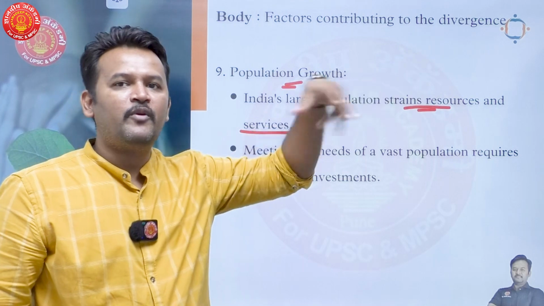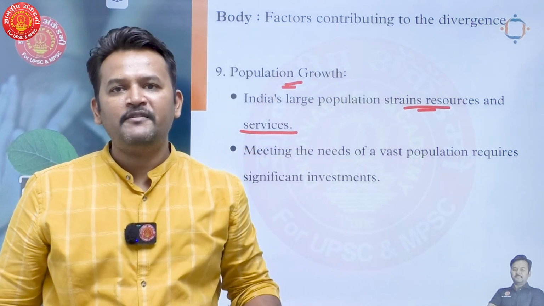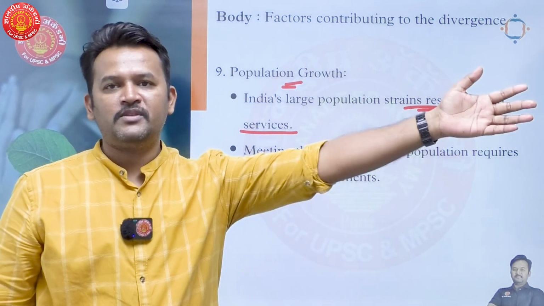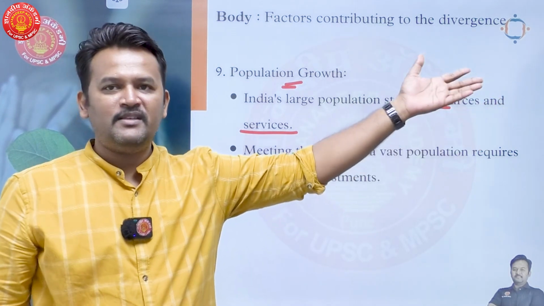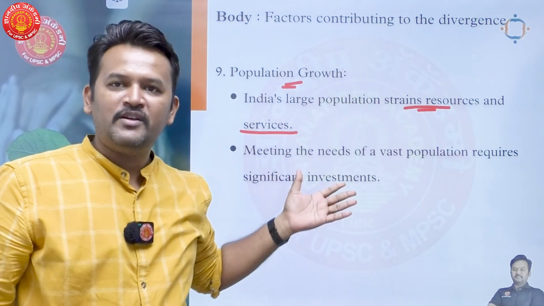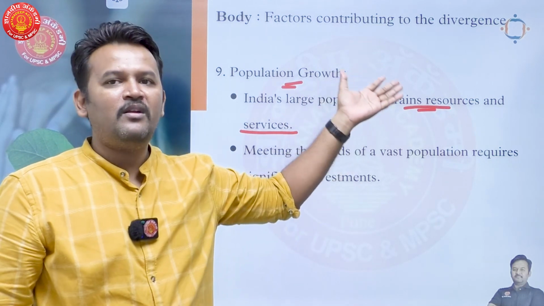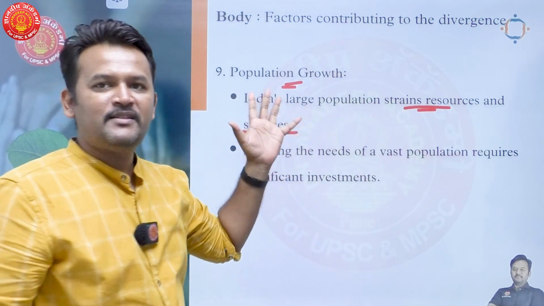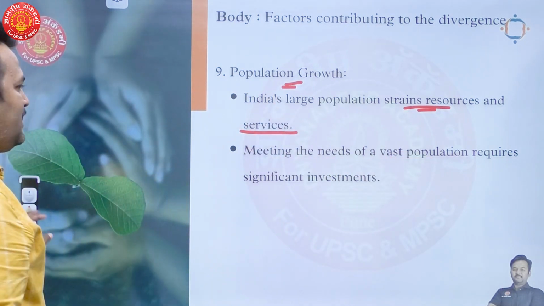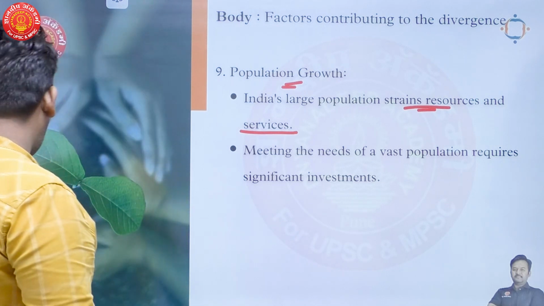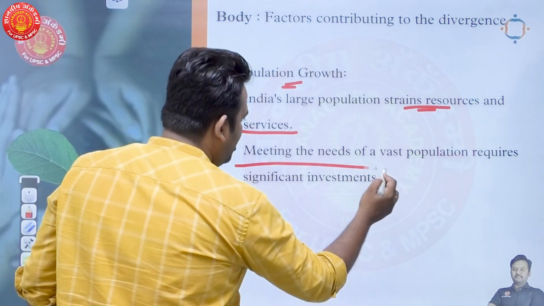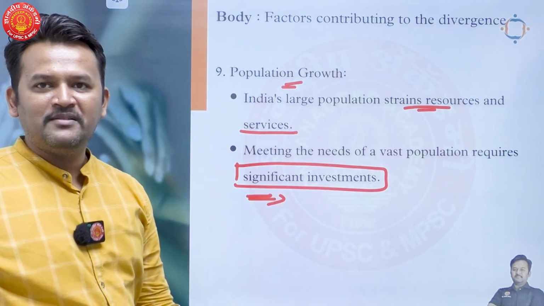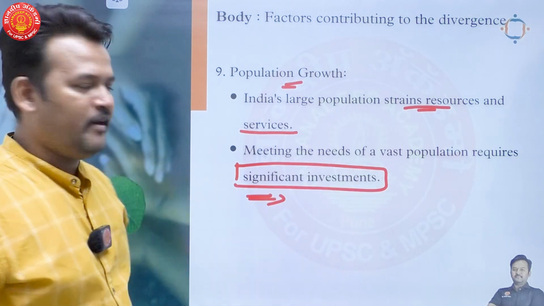Government is unable to provide affordable healthcare facilities and affordable education facilities to all sections of society, and those sections are not able to get health and education. Because of that, they are not going to get developed as a human resource. So this problem also exists in the case of India. Meeting the needs of a vast population requires significant investment, and that significant investment is what is lacking in this particular equation. And we don't have that much money.